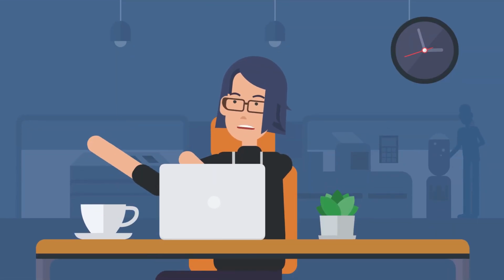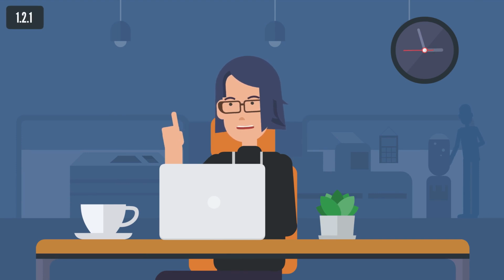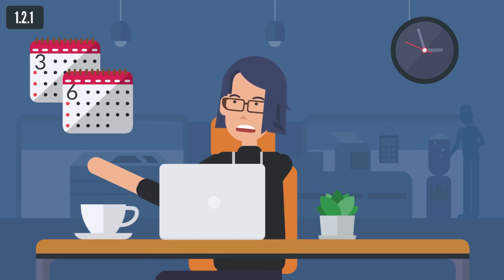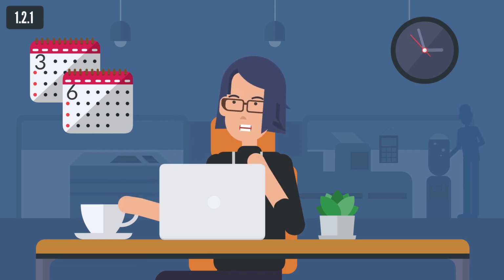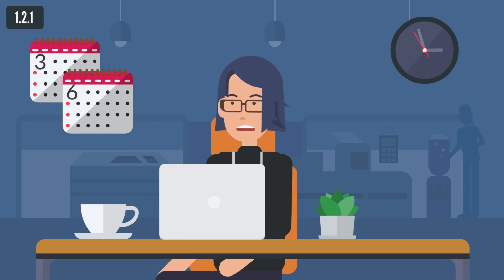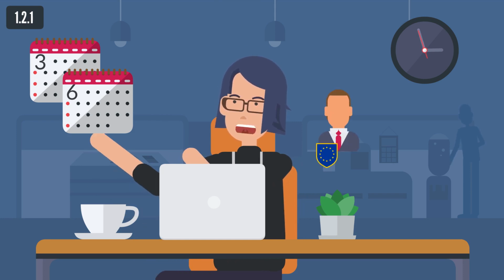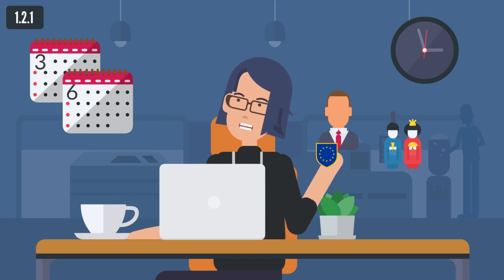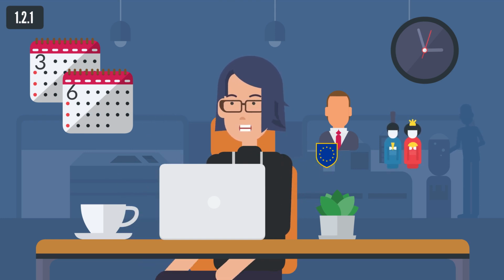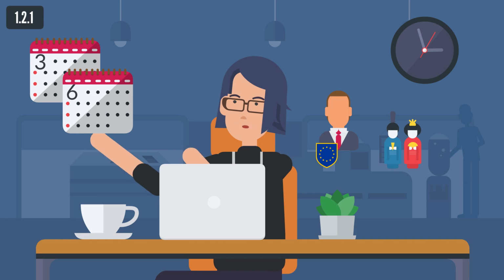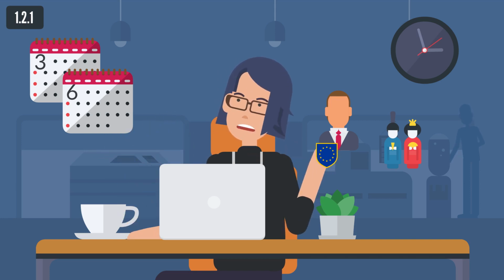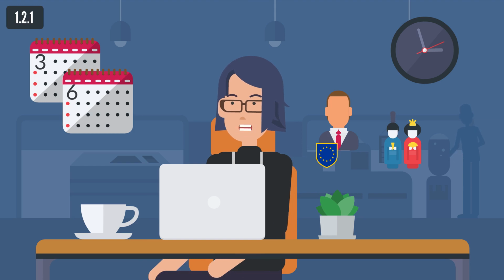Short-term stay is a stay of a foreign national of up to 90 days, 3 months, in any period of 180 days, 6 months, on the basis of a visa or without a visa. The following are exempted from the obligation to register for a short-term stay: nationals of EEA member states, foreign nationals who are not nationals of an EEA member state or Swiss Confederation and are family members of nationals of Croatia or another EEA member state.